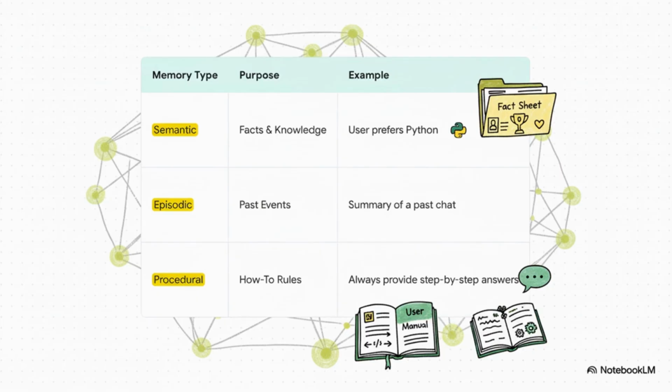Think of semantic memory as the composer's notes section, hard facts like your favorite key or preferred tempo. Then there's episodic memory, which is like a collection of concert programs from the past, summarizing important performances. And finally, procedural memory, which is the conductor's guide, a set of instructions on how to best perform for you, like, say, always ending on a dramatic final chord.